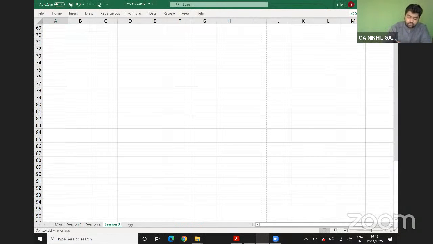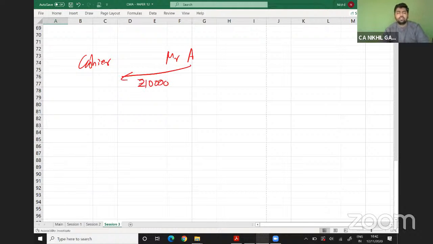See, I am the cashier. Mr. A has paid me 10,000. Instead of depositing it in the company's bank account, I use this 10,000 for my own personal purposes. So I have not deposited this 10,000 in the company's bank account, but I am using it for my own personal benefit or advantage.